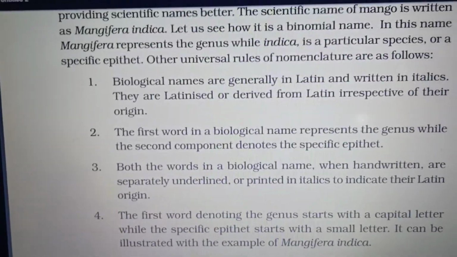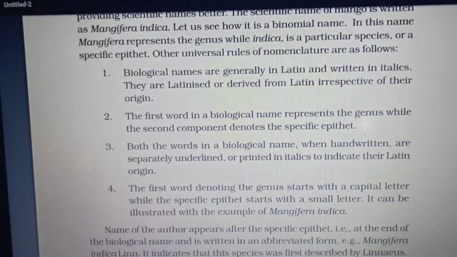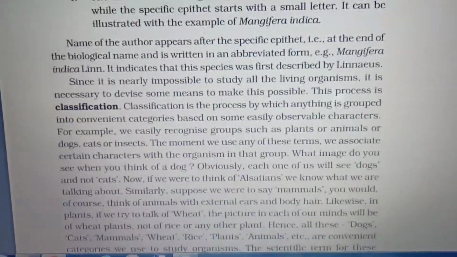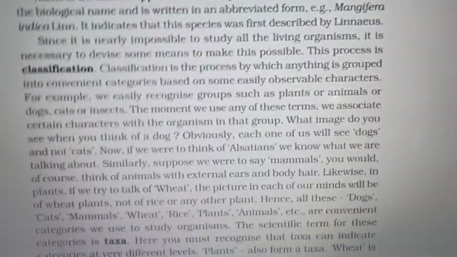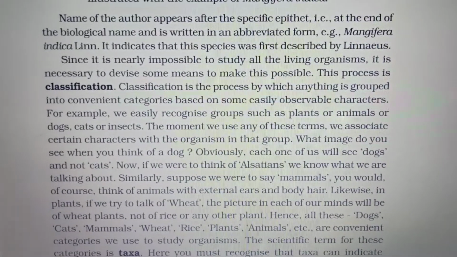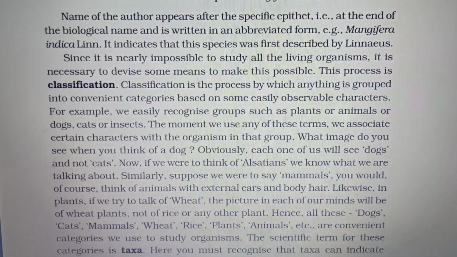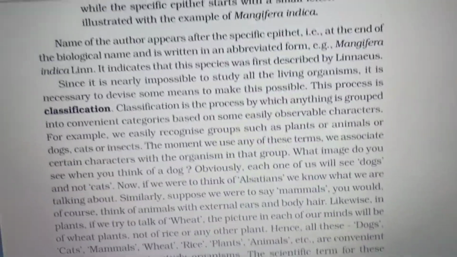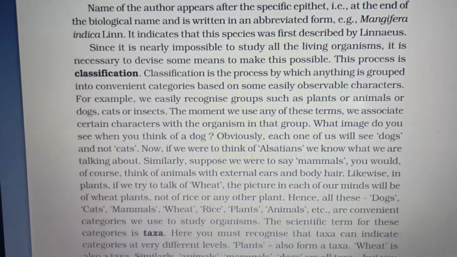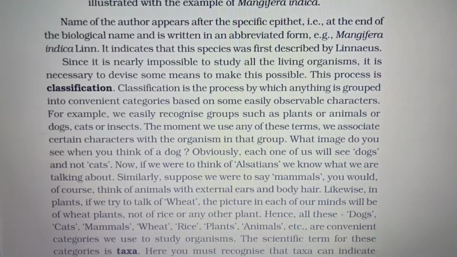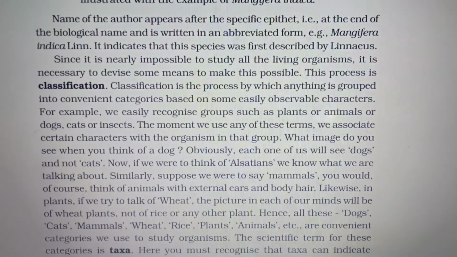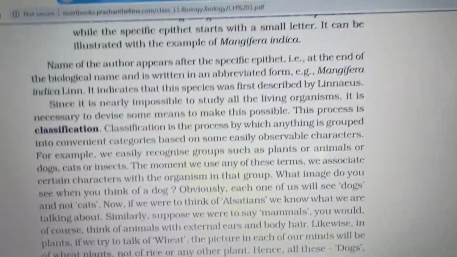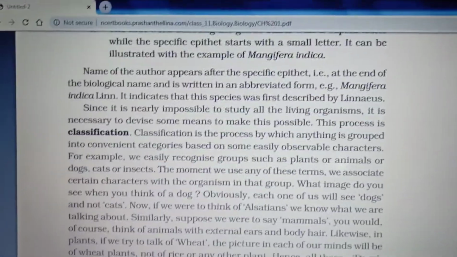It is impossible to study all the living organisms without classifying. So classification is very important. Grouping things into convenient categories based on some characters is known as classification. For example, we can easily recognize groups such as plants and animals by having some characters.